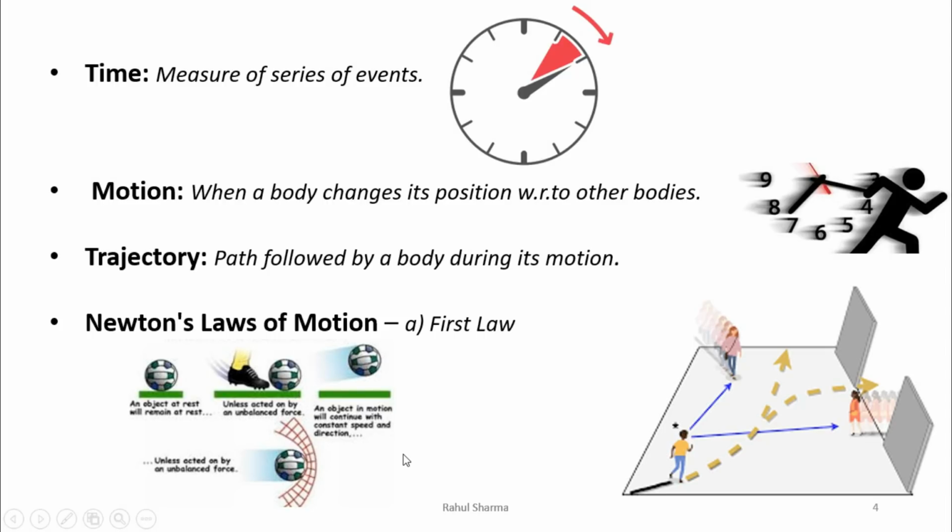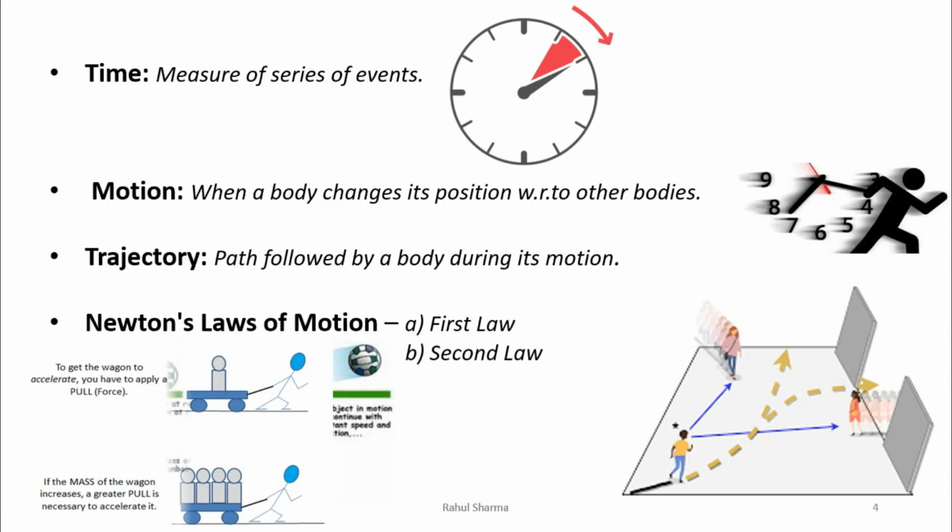So this is the explanation of Newton's first law. Then Newton's second law states that the rate of change of linear momentum is directly proportional to the applied force, and it takes place in the direction of applied force. This law actually connects the rate of change of momentum with external force.